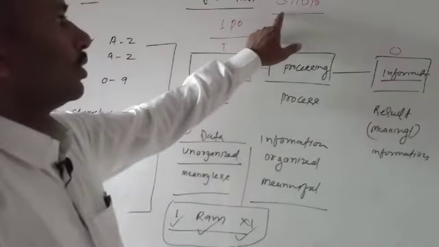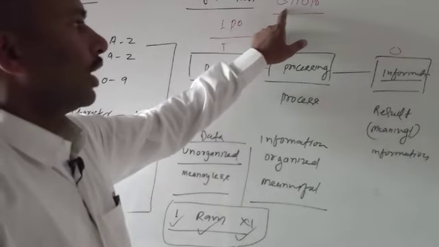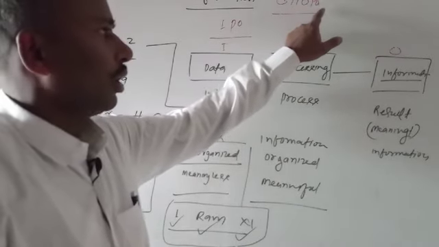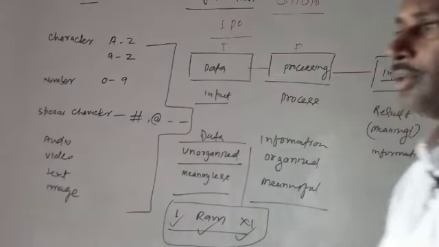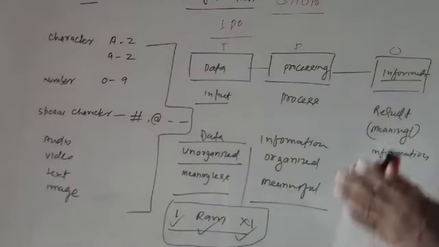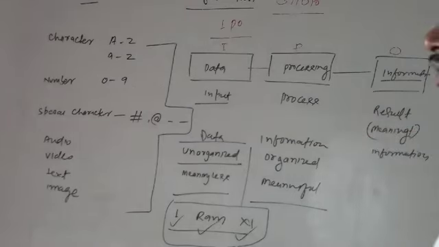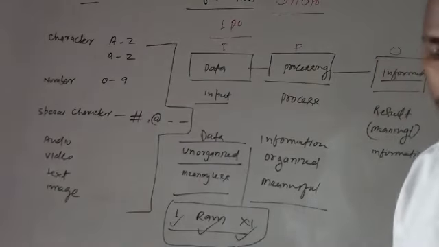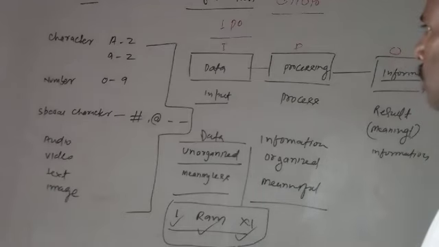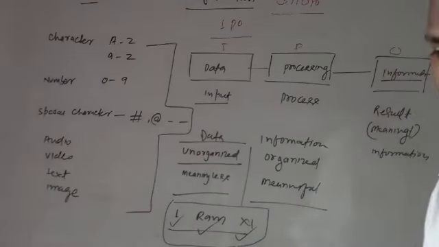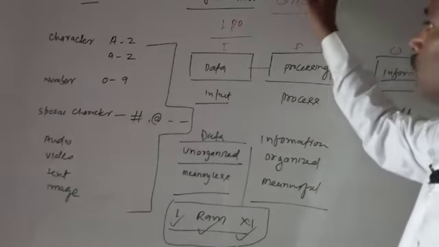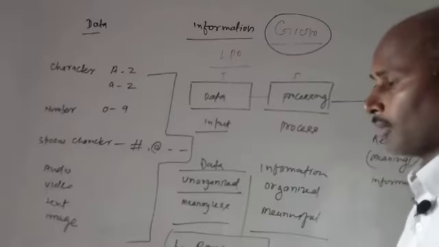This is called garbage in, garbage out. It means the output depends upon our input. If the input is correct, the computer produces proper and correct output, and this is GIGO.